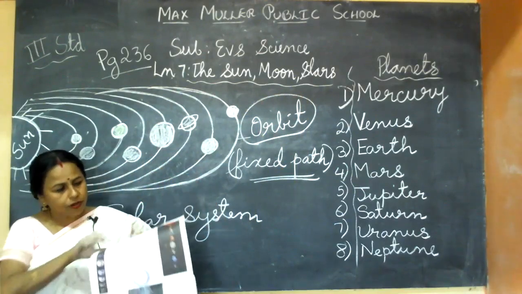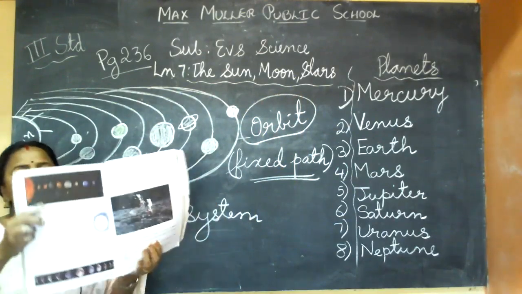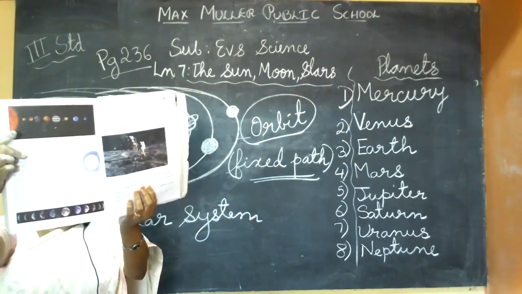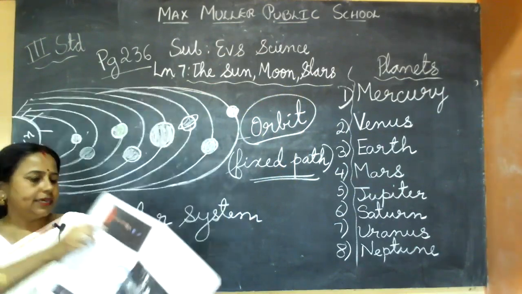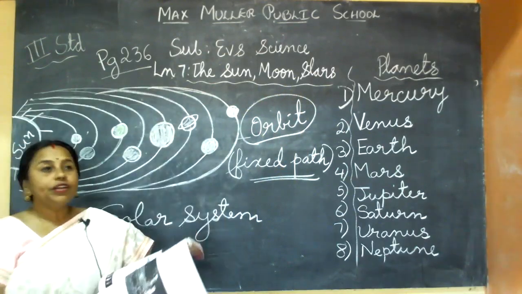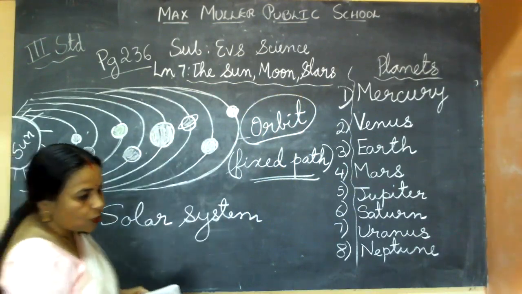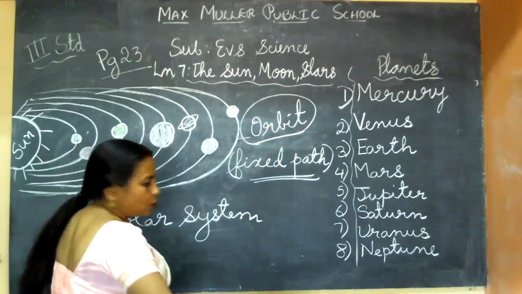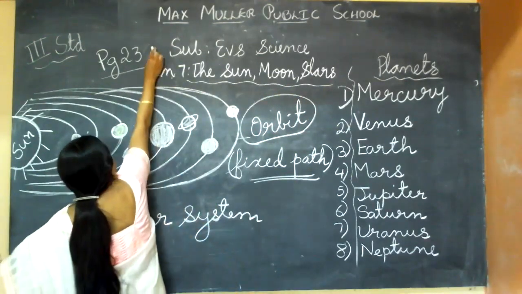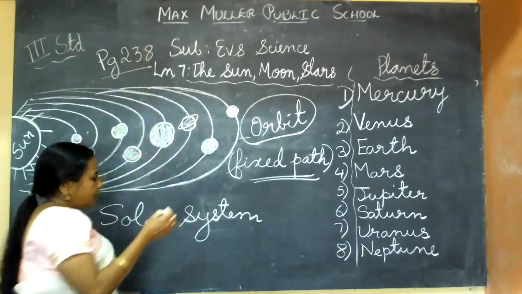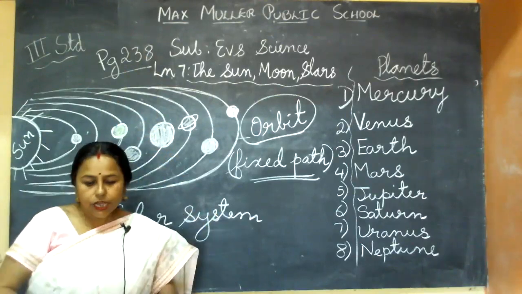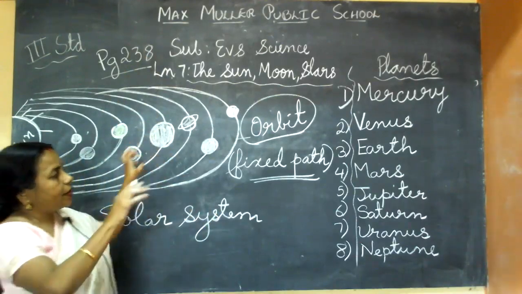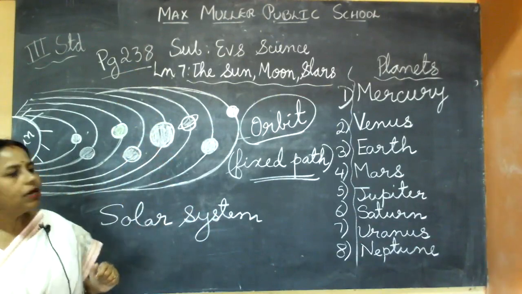In your book also, one picture is there. You see, I tried to draw. See, this is the solar system. You can see it, I think. Page number 238. The full solar system is given. Now the solar system and all heavenly bodies together are called the universe.